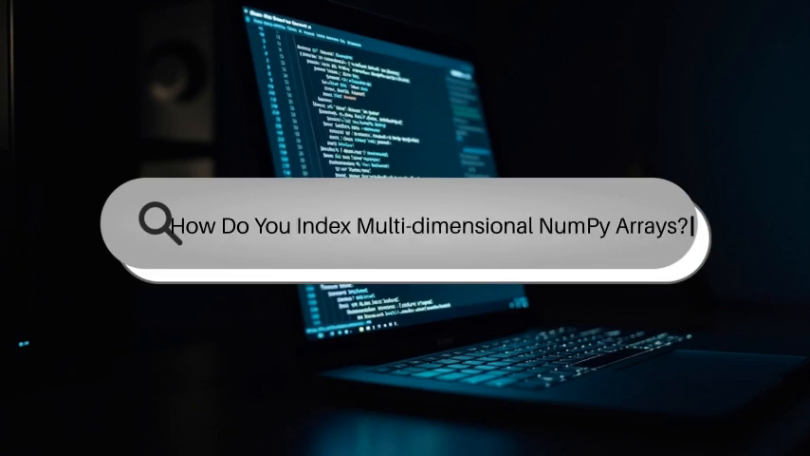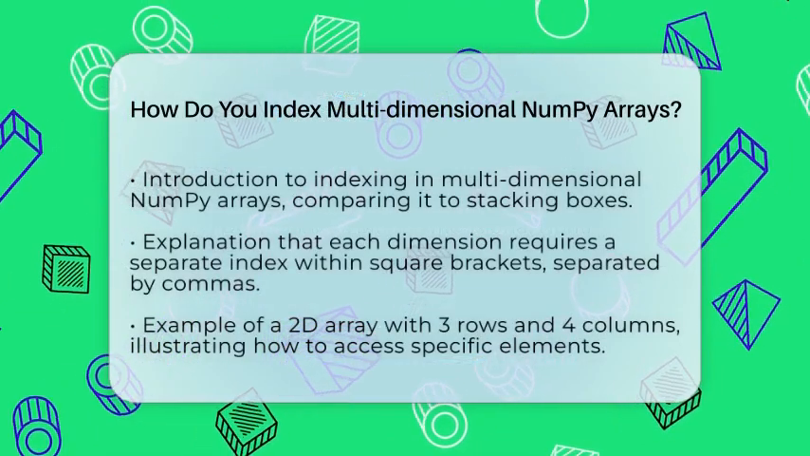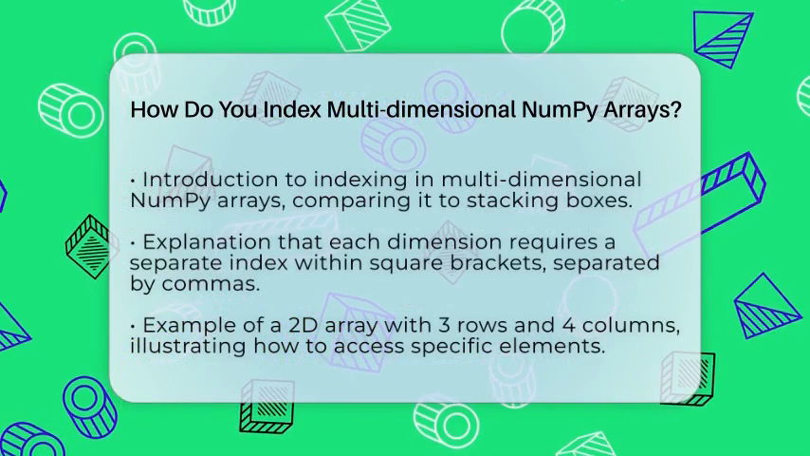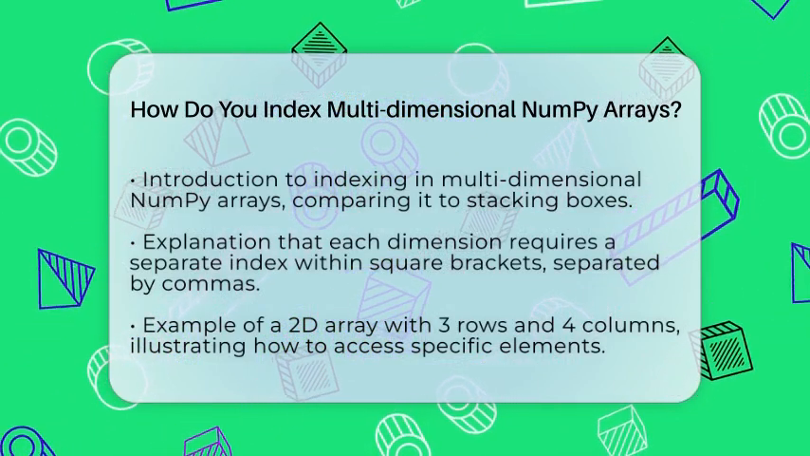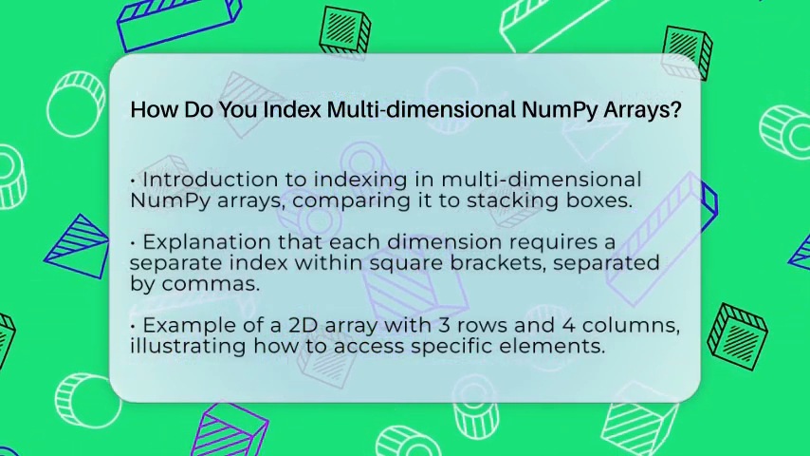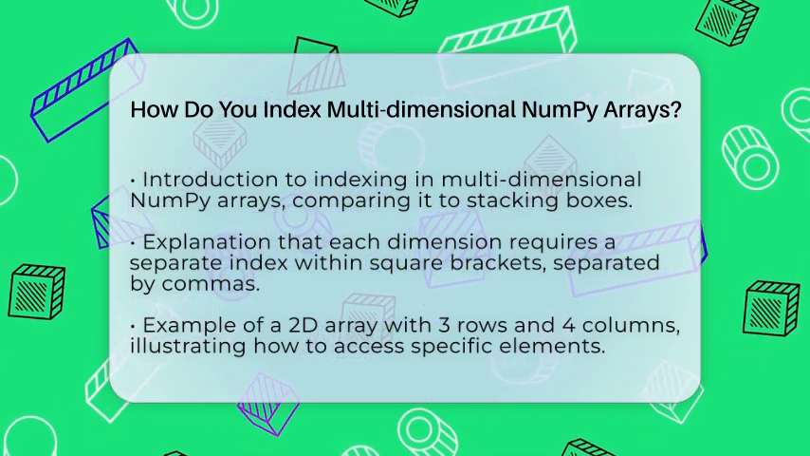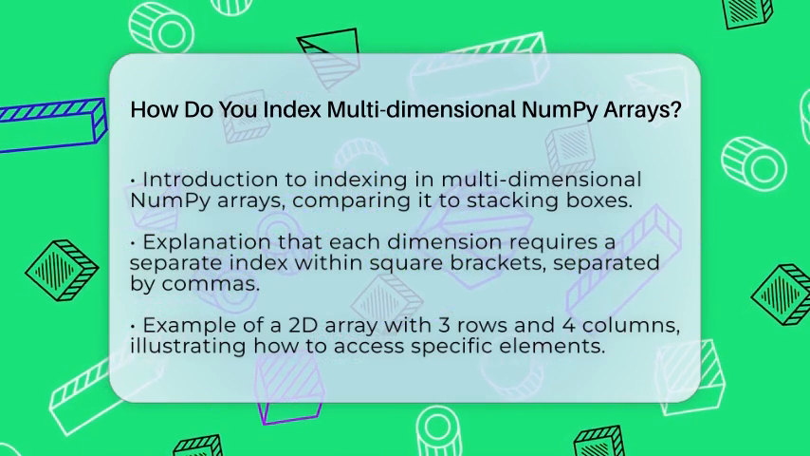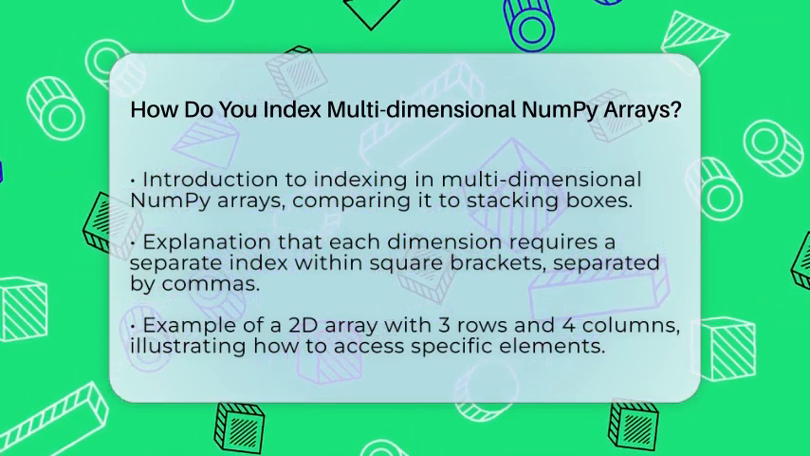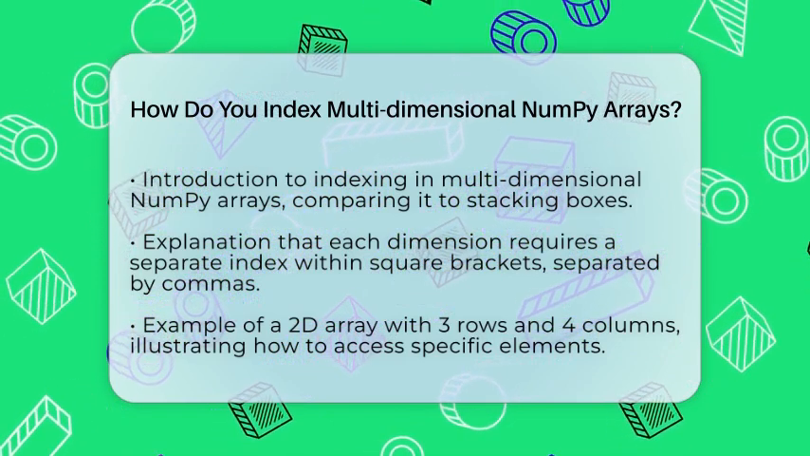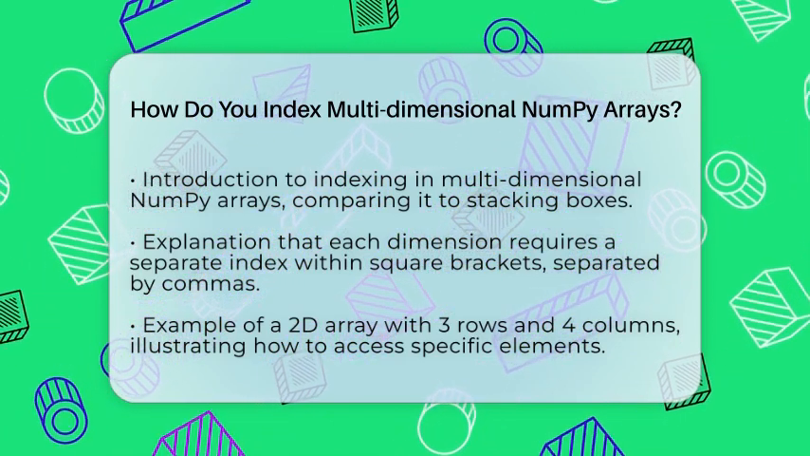How do you index multidimensional NumPy arrays? Imagine you have a big box filled with smaller boxes stacked in rows, columns, and layers. Now, how do you find a specific item inside? That's what indexing in multidimensional NumPy arrays is all about. When working with data in Python, especially for data analysis, you often deal with arrays that have more than one dimension. Knowing how to pick out exactly what you need makes your work much easier.